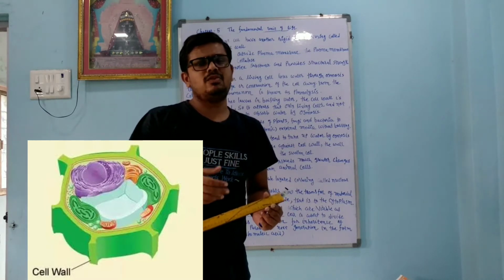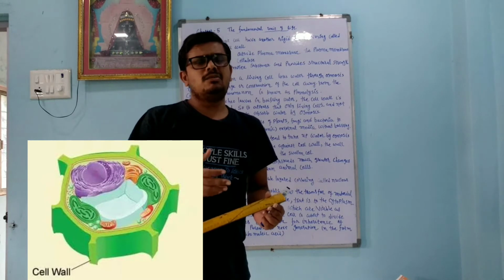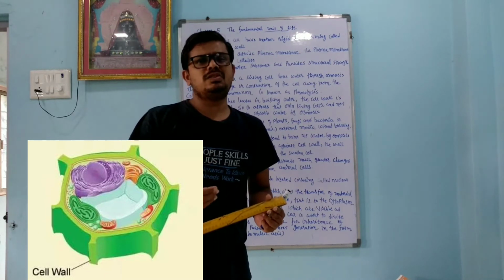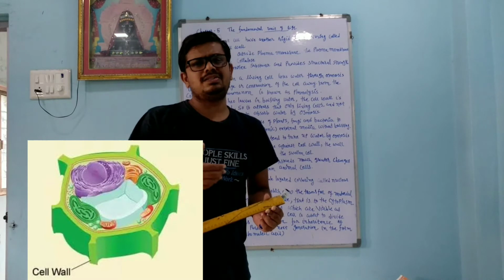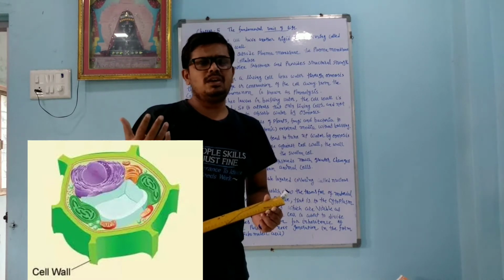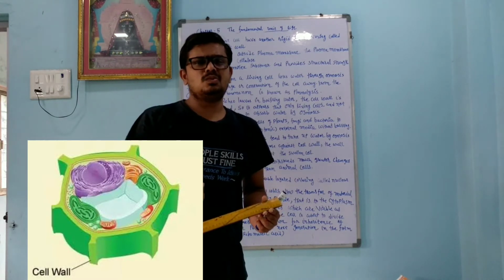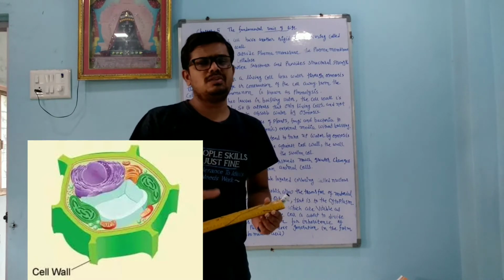Now what is a carbohydrate or saccharide or sugar? The compounds which are made up of carbon, hydrogen and oxygen, they are all called carbohydrate, saccharide or sugar. Whatever sugar we are using at home, that is sucrose. Okay, it is a mixture of glucose and fructose.